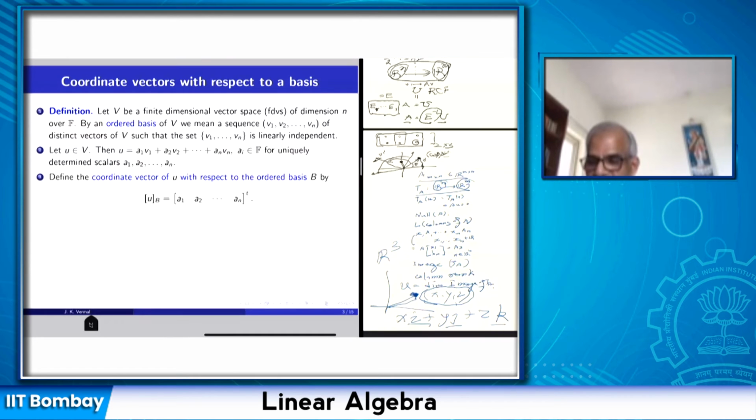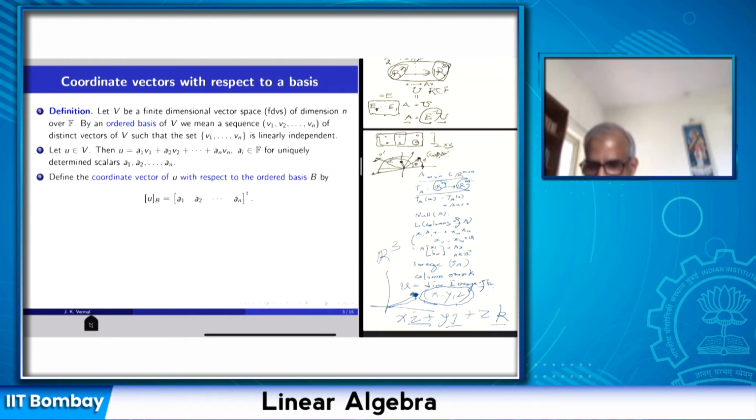So u could be a function, right? u could be sine x or cosine x, and suppose I take sine x and cosine x. Of course, we can prove that they are linearly independent. Sine x and cosine x are linearly independent functions. So I can now take an arbitrary function which is a linear combination of sine x and cosine x and talk about its coordinate vector.